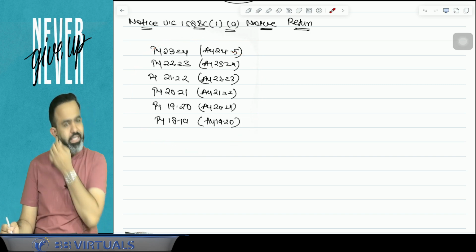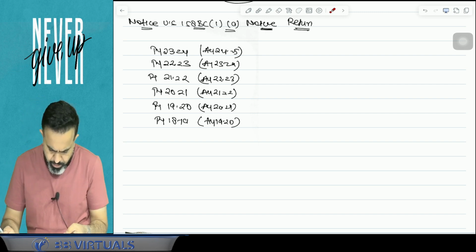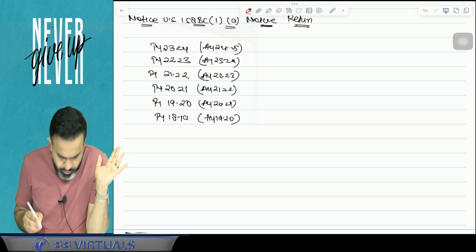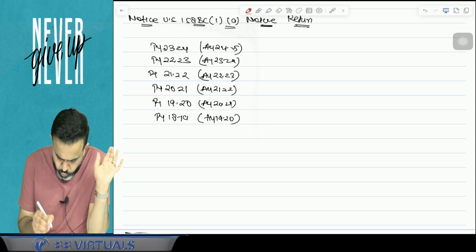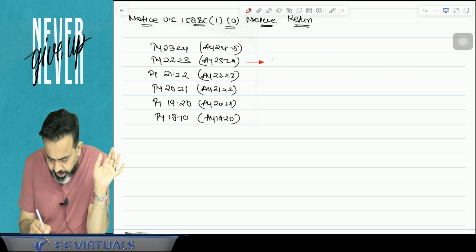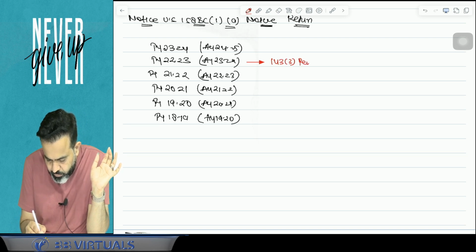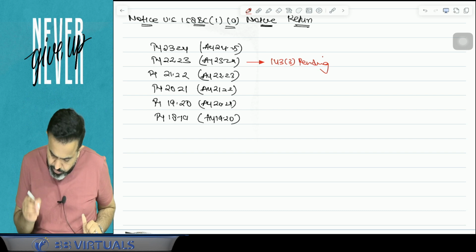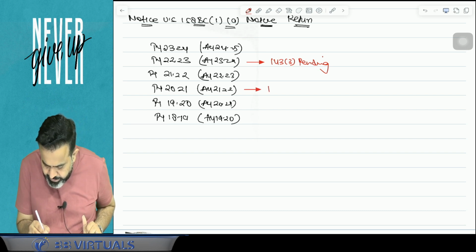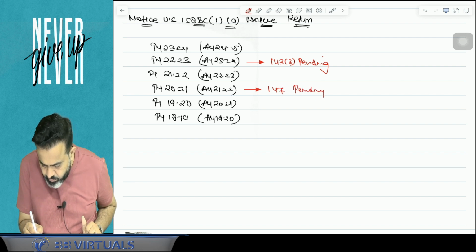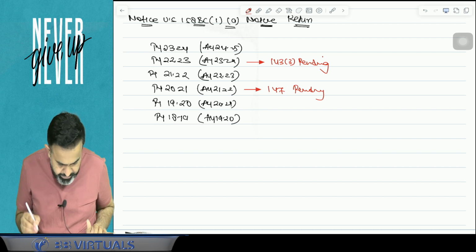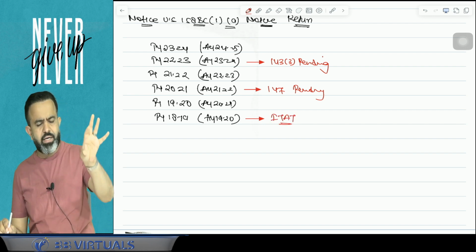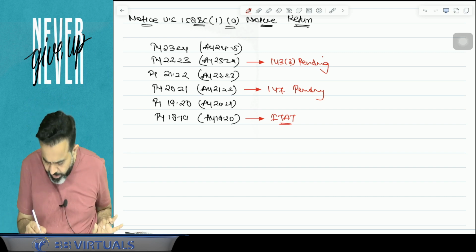Now, sir, suppose for an example, here, try to understand. Suppose for the previous year 22-23, one assessment is already pending under section 143(3). So suppose assessment is already pending, then what will happen? Or suppose for this year an assessment under section 147 is pending. Or suppose for this year there is an appeal in the ITAT, the appellate tribunal. Then what will happen, sir?